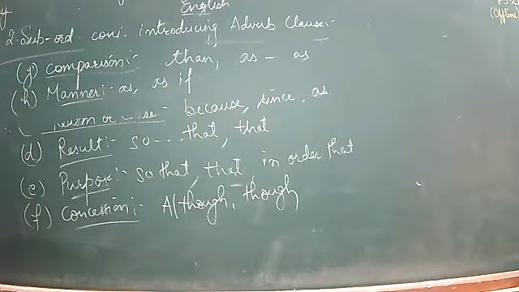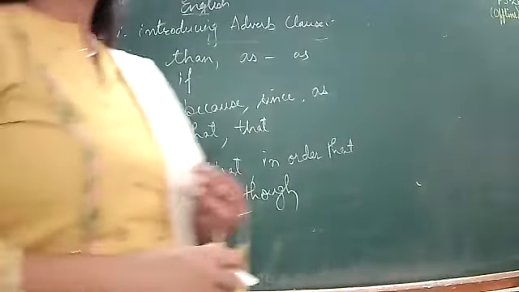He is working hard as if he is going to be an officer. Okay. As and as if are the examples of this type. Now it is clear? Yes.